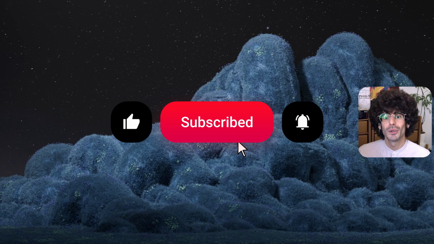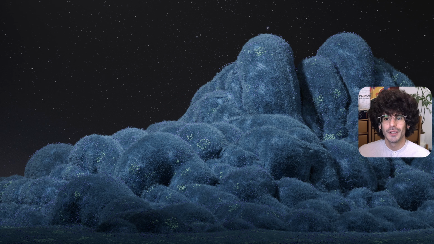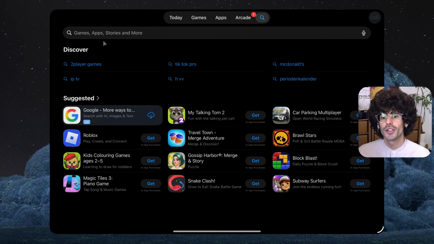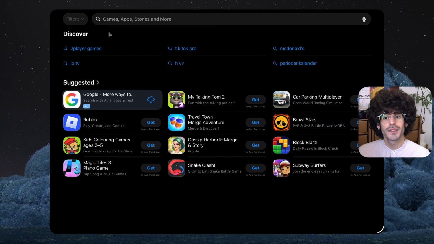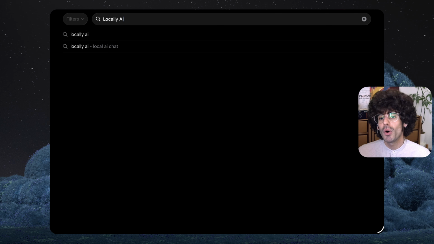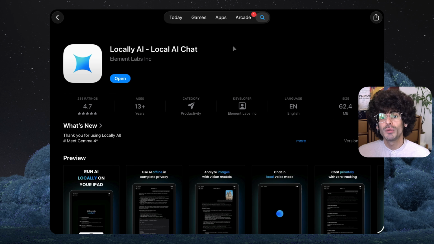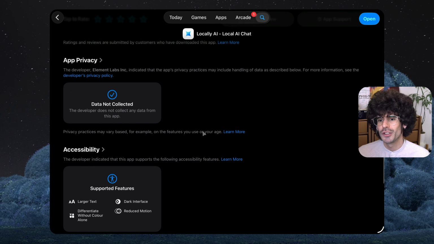First, we have to download the app that we're using for this tutorial. You can simply go to the App Store on your device, whether it's on iOS or macOS, and search for Locally AI. You can also find the link in the video description. Importantly, according to the developer, the app does not collect any information, so it's fully running on your device with AI models you download and no conversations are uploaded to any servers.